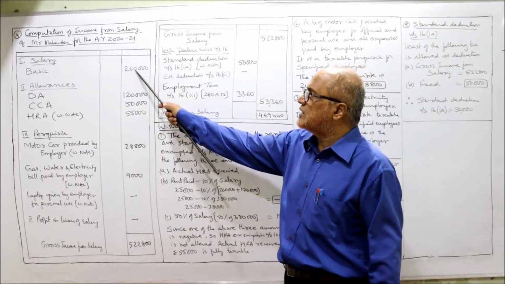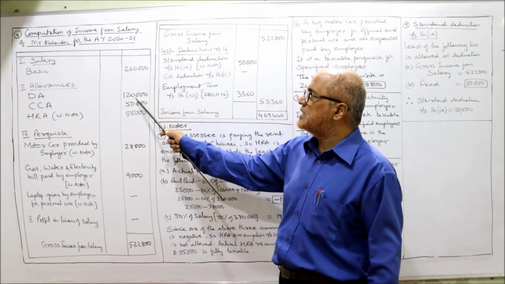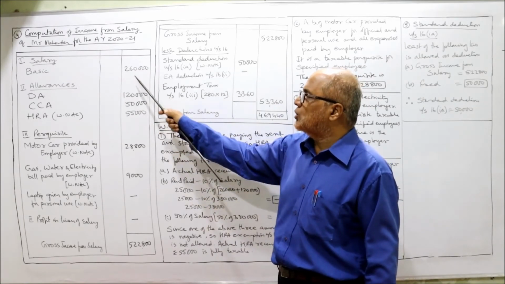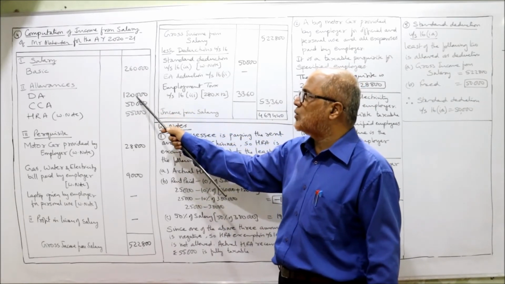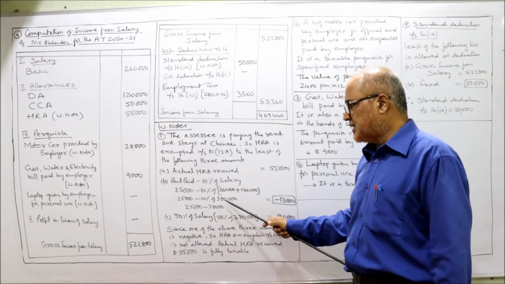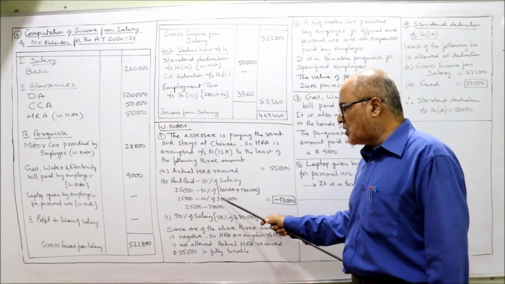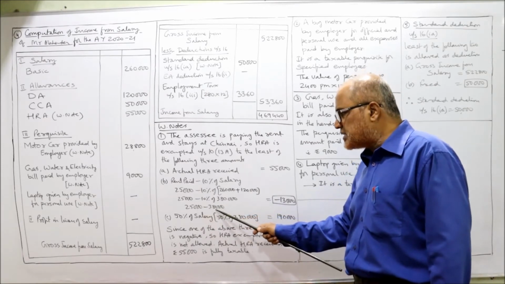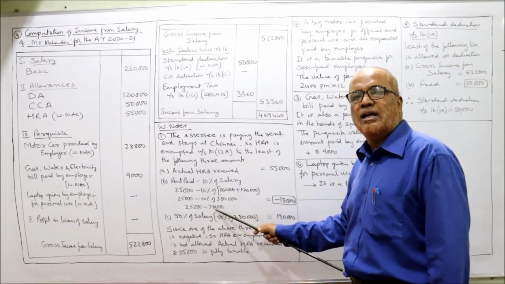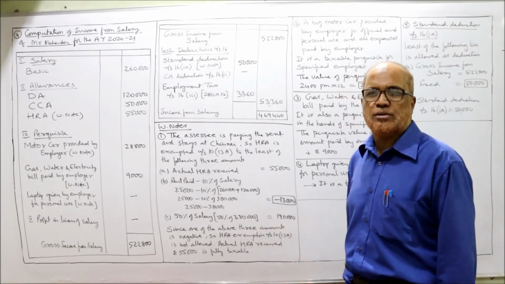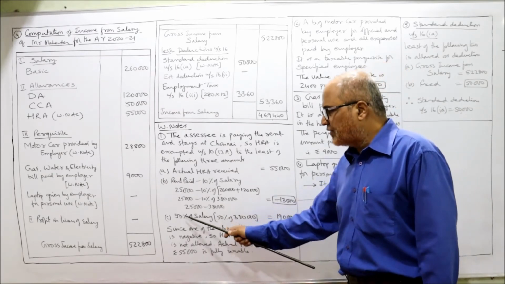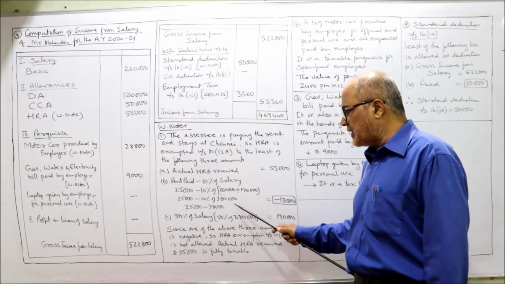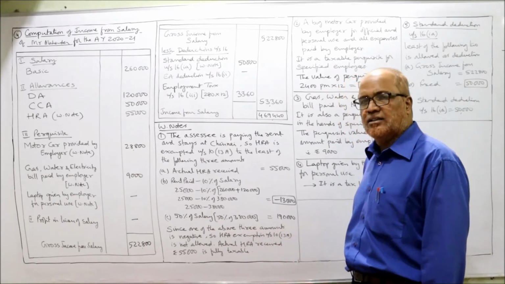So how much is basic? 2,60,000. How much is DA? 1,20,000. So add both: 260 plus 120 is 380, that is 3,80,000. So 10% of 3,80,000 is 38,000. So 25,000 minus 38,000, you are getting negative 13,000. And the last third one, 50% of salary: 50% of 3,80,000 is 1,90,000.